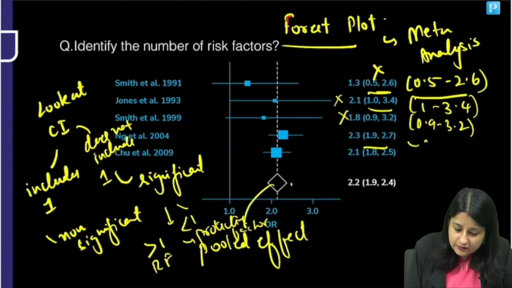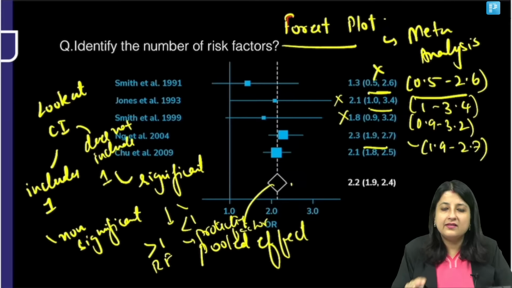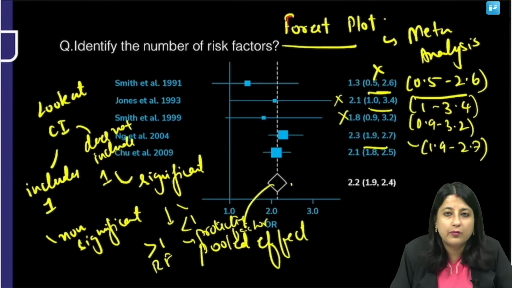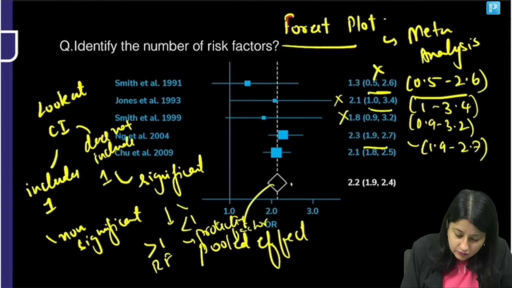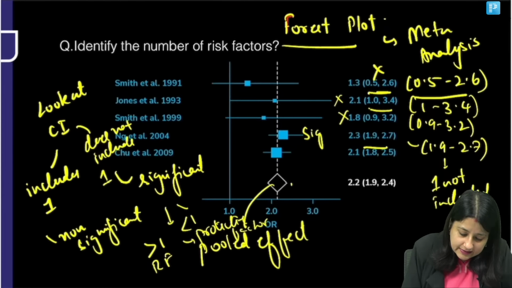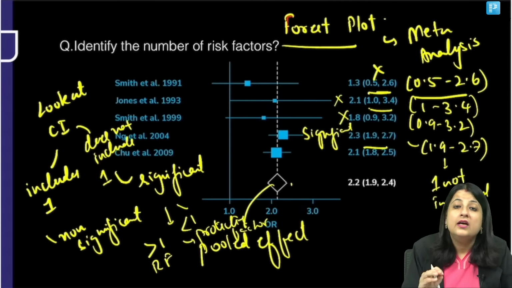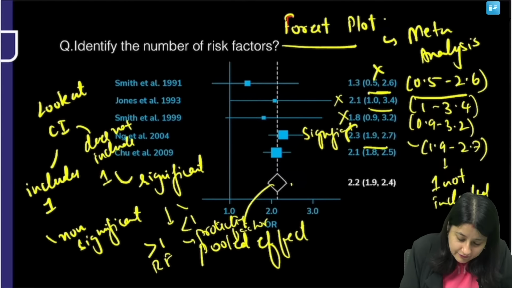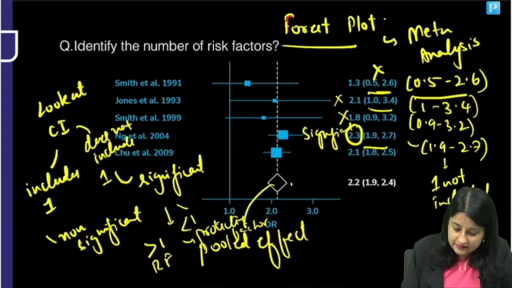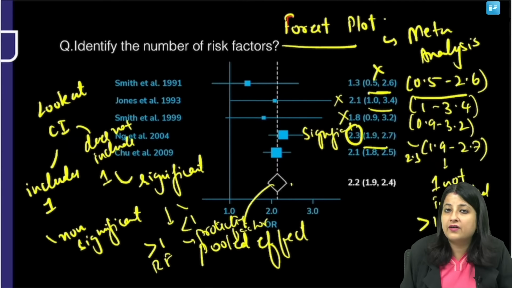But look at the last two, 1.9 to 2.7. Now do you see 1 in the interval 1.9 to 2.7? 1 is not included here. So if 1 is not included, guys, it is significant. Now, if it is significant, it could be a risk factor also, it could be a protective factor also. So, to know for the risk factor, you will have to look at this value. Now, it is 2.3. That means it is more than 1. That means it is risk factor.